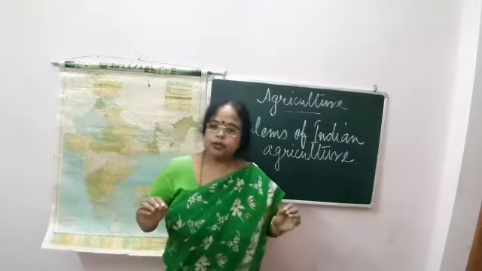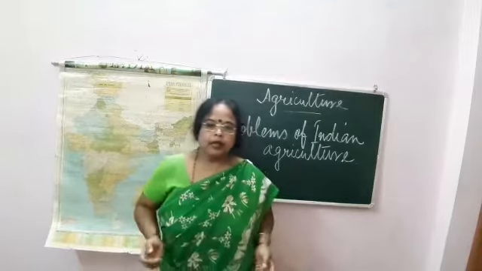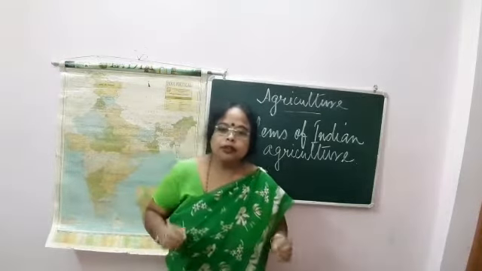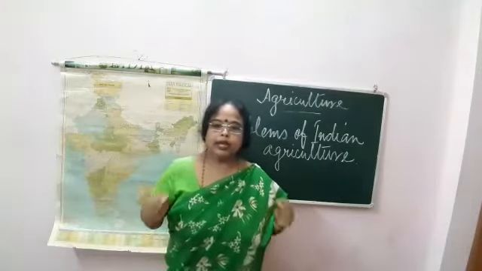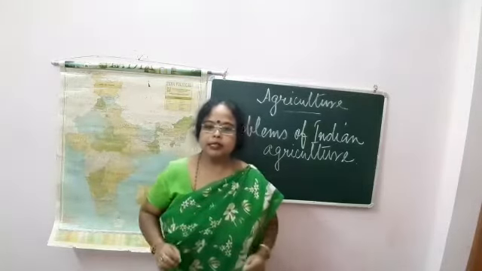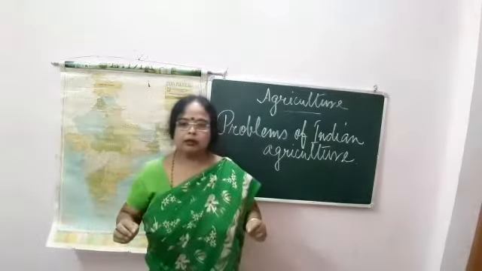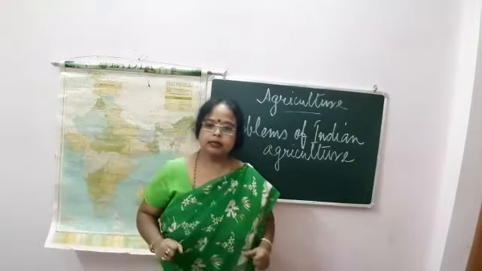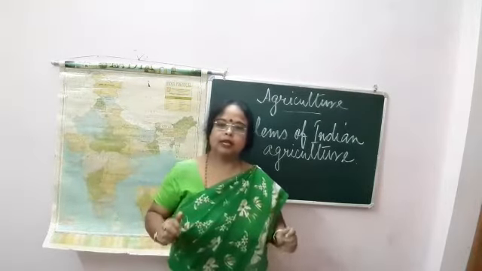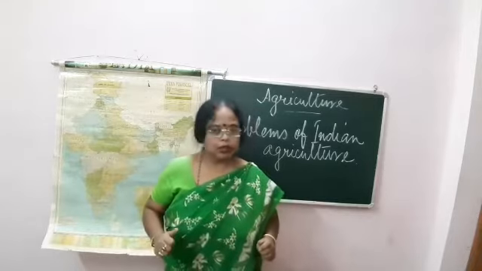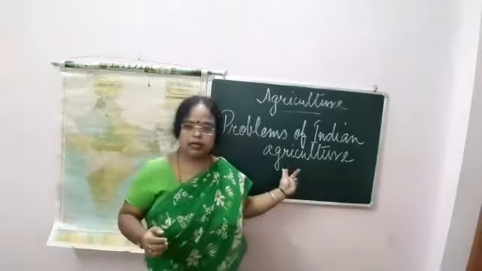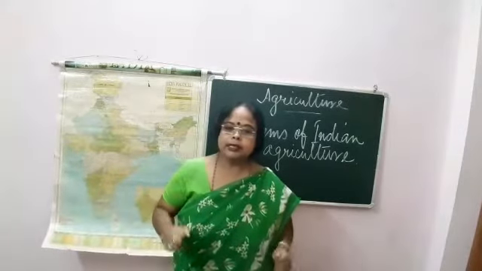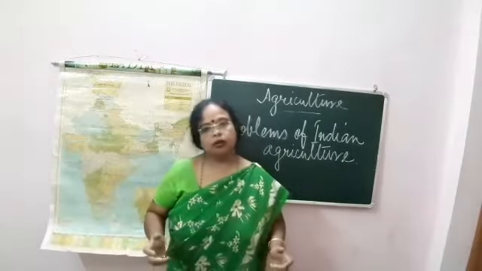Agriculture is the main occupation of the people in India, we know. Agriculture is the source of living of about 70% of people, as I have told you. So agriculture is the basis of the Indian economy, but many factors hinder its development. What are those factors? Number one, excessive pressure of population on land.